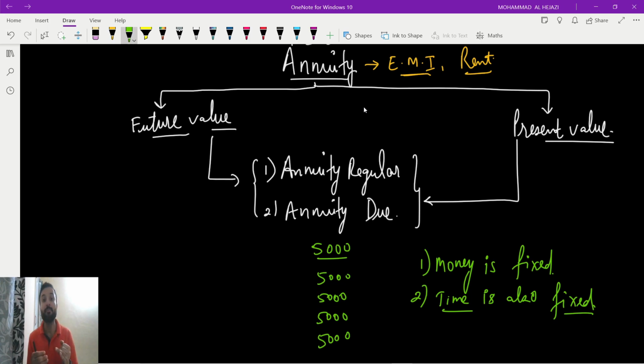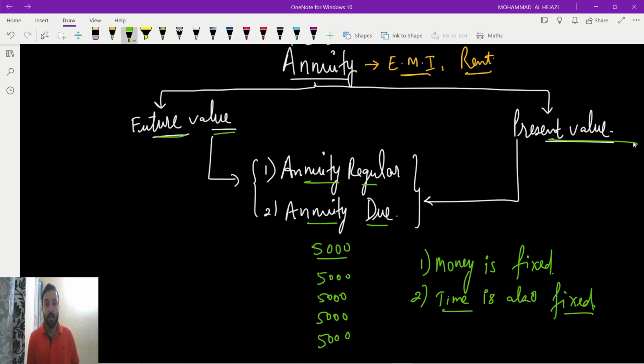So what will happen in this? First condition is the amount is fixed, you can't change the amount. Date is also fixed, means the time interval between two consecutive payments is also fixed, over a period of time. So everything is fixed, that is called an annuity. There are two types of annuity: annuity regular and annuity due. And in annuity we are going to study two things: future value and present value.